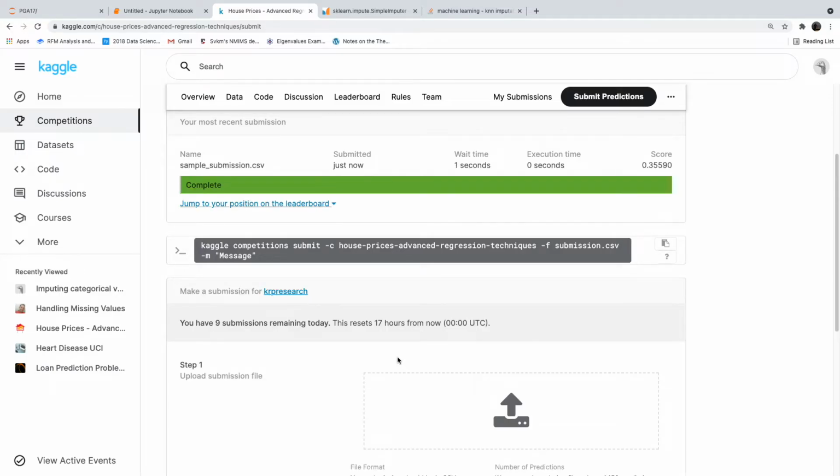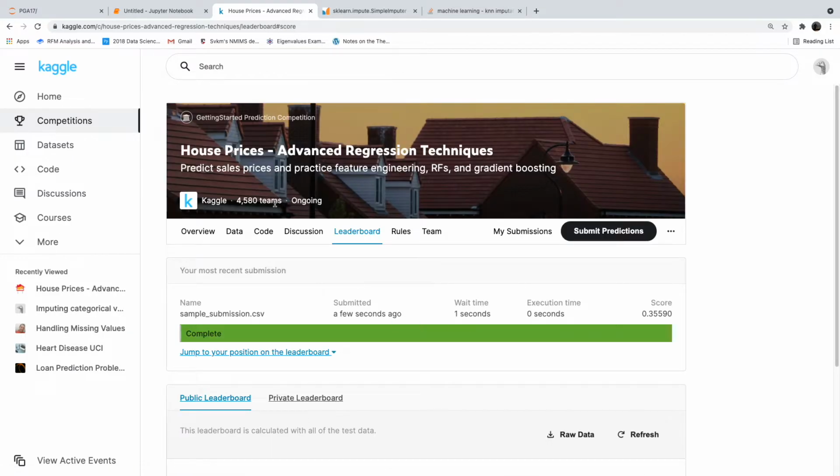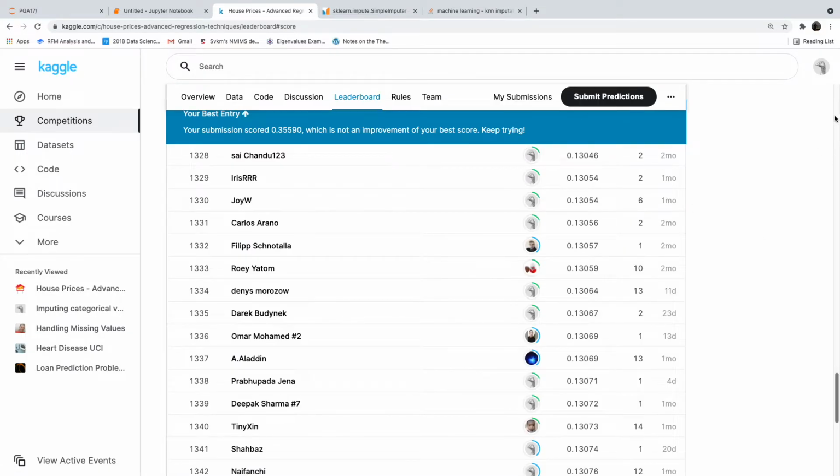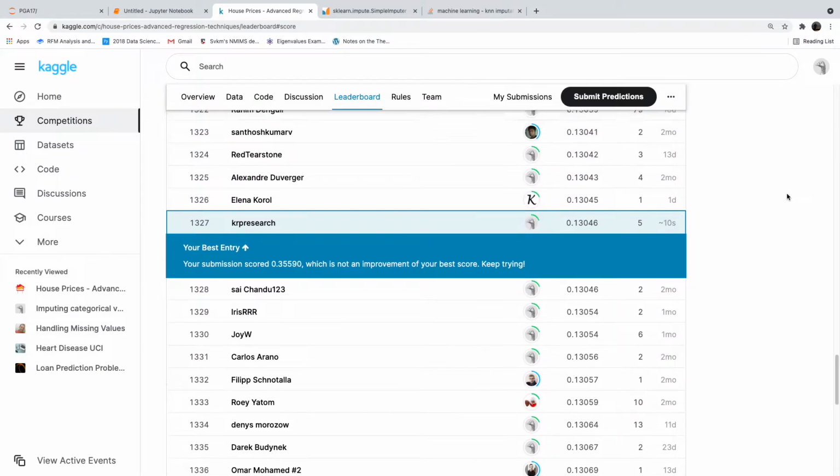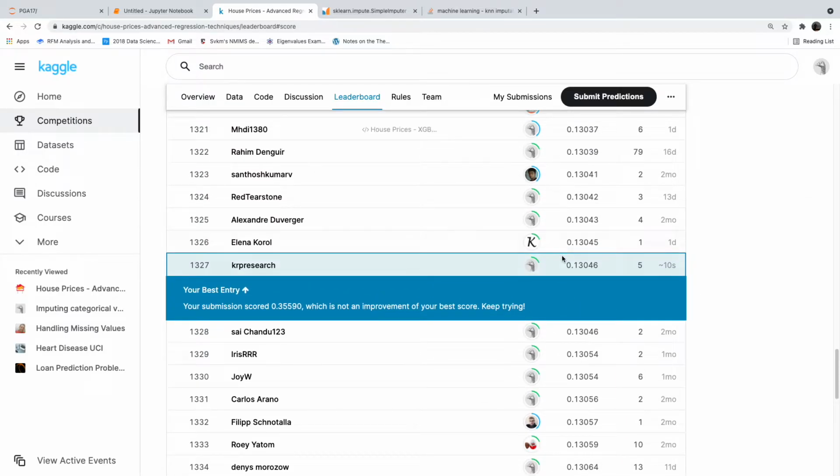So I got a score of 0.35590. You can see, right, in the above green, 0.35590. My position on the leaderboard will be better because I have submitted. Your best entry is 0.13046. My best entry is 0.13406.